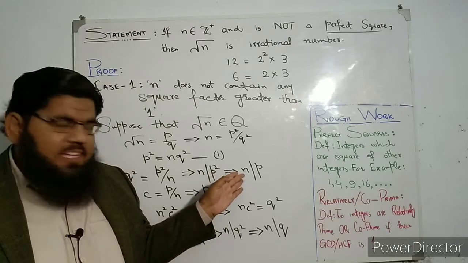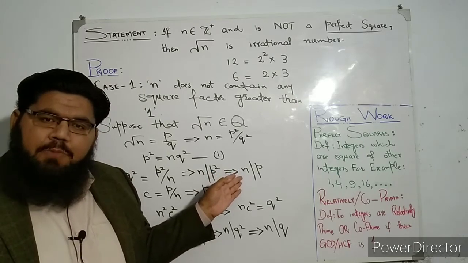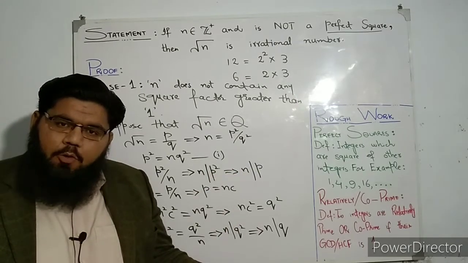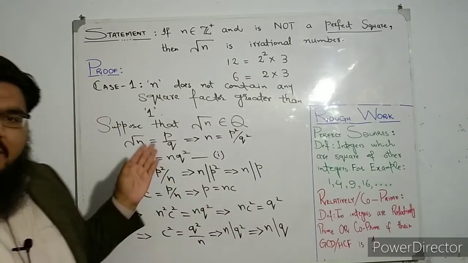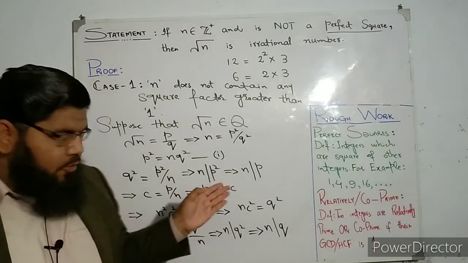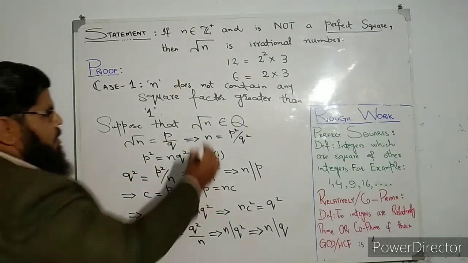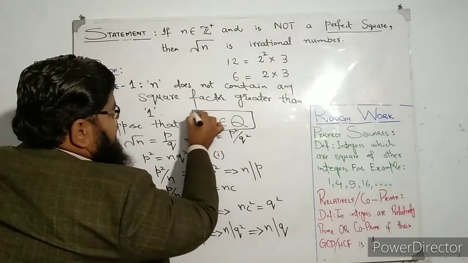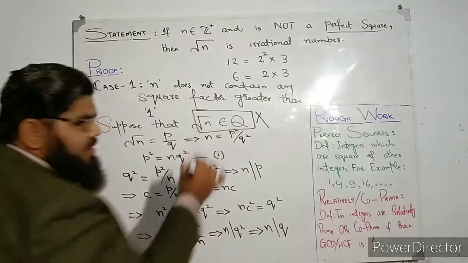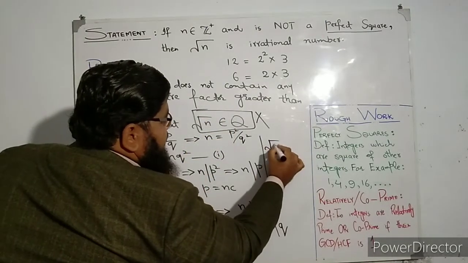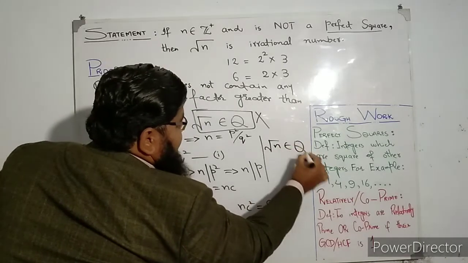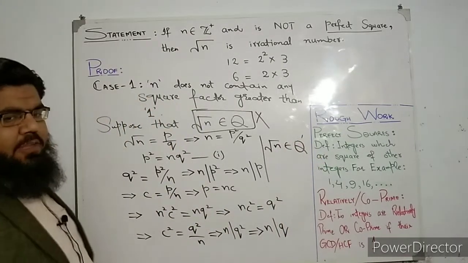N. N is being shown here as a factor of p as well as a factor of q. So this is a contradiction, which helps us conclude that this supposition was actually wrong, and finally we conclude that square root n belongs to the set of irrational numbers.